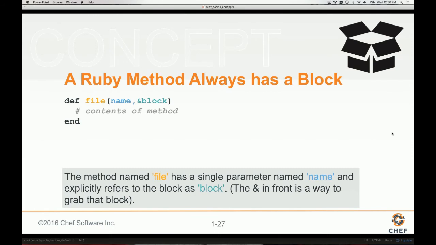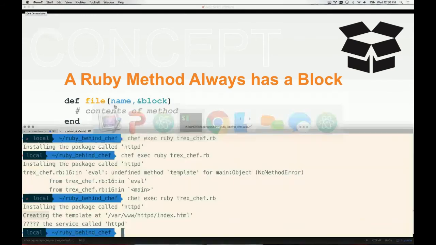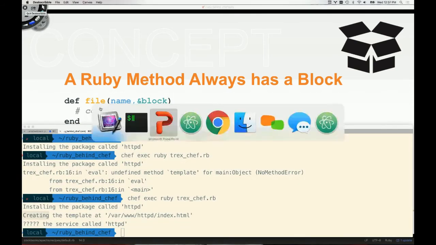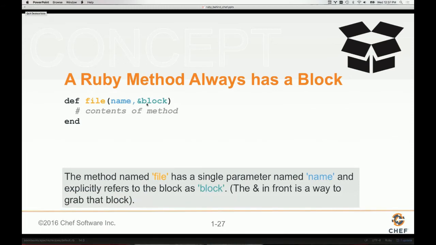And what's really cool about a block, in this case, if you see this implementation here, is that we're explicitly naming the block here. So we're calling it block. That's just a generic name for it. I didn't have to call it block. I could have called it supercalifragilisticexpialidocious, right? It doesn't have to be this name here. I just happen to call it block.